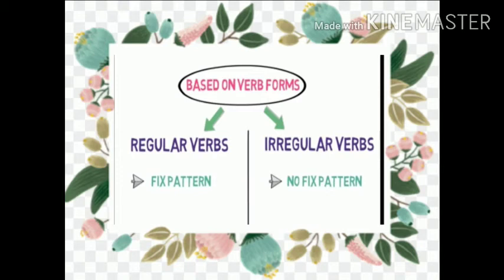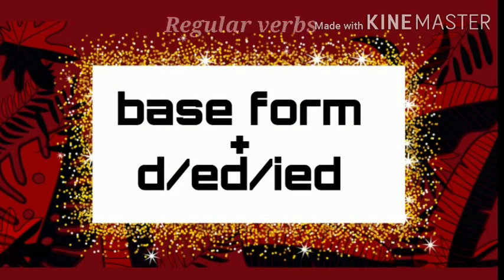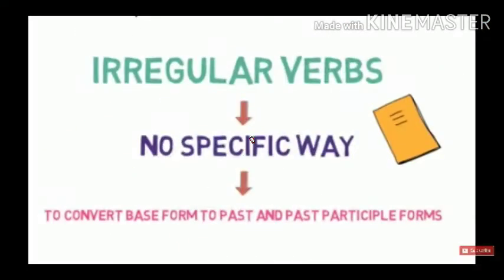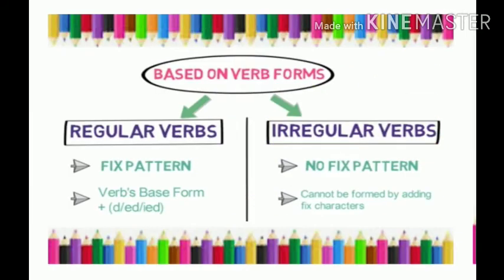While irregular verbs are verbs that do not follow a fixed pattern while conversion from present to past and past participle forms. Regular verbs are formed by adding d, ed, ied to verb's base form as per the last character in the verb. As irregular verbs do not follow any such pattern, they cannot be formed just by adding a specific character.